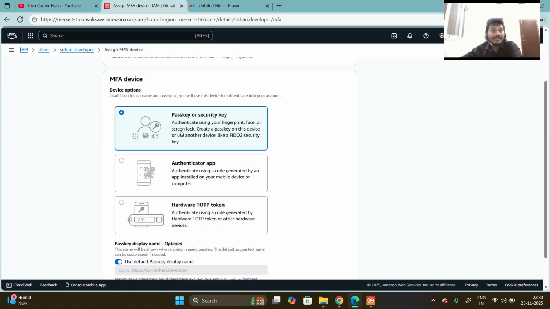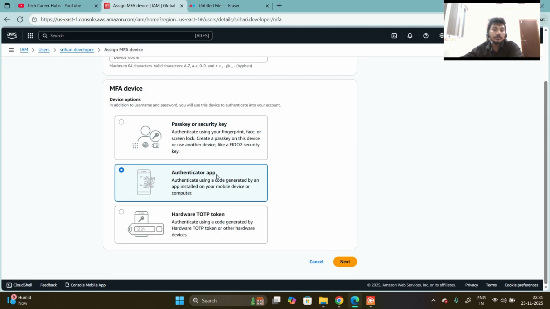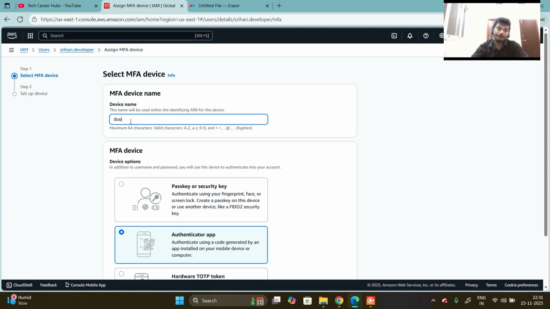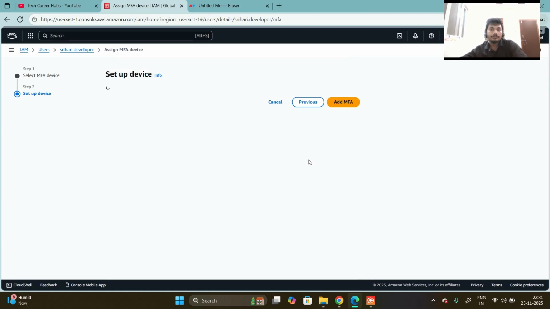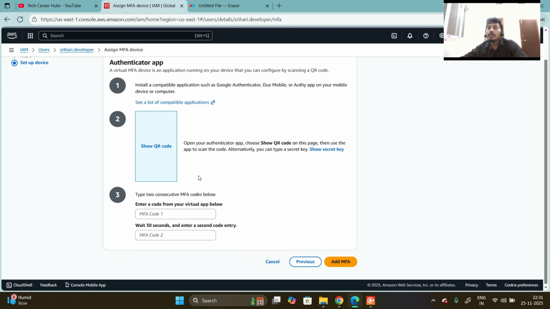Here you can select a passkey, security key, or authentication app. Then click on next. For this name I said Dio. Then click on next. In your mobile you can use the Dio or else the Google Authenticator app.